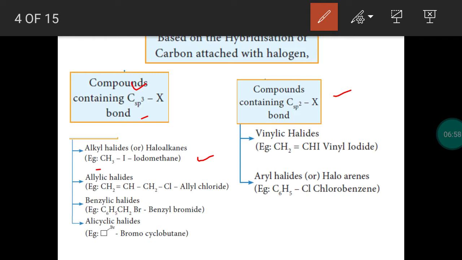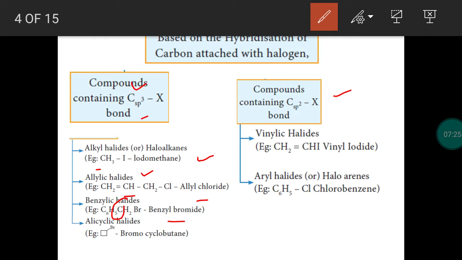Next example, allyl chloride. The formula of allyl chloride is CH2=CH-CH2Cl. Here this is the head carbon. It is sp3 hybridized carbon. Around the head carbon, 4 single covalent bonds are present. Next example, benzyl bromide. You take the head carbon. This is sp3 hybridized.